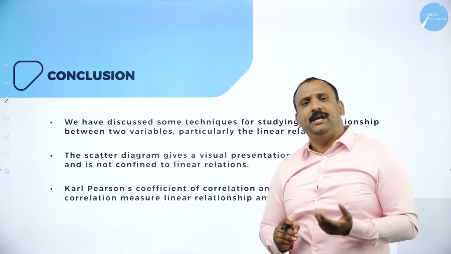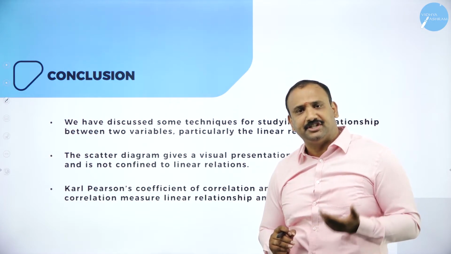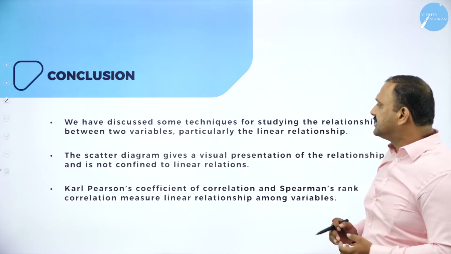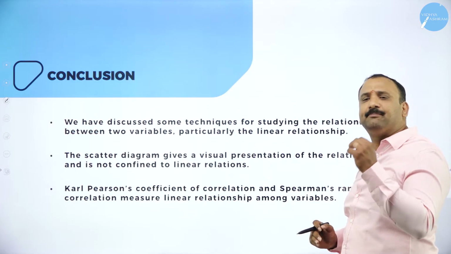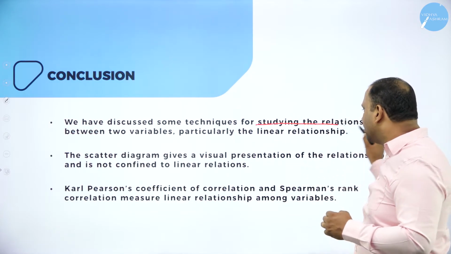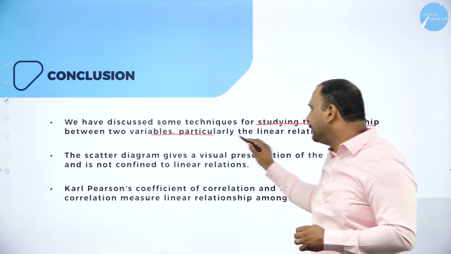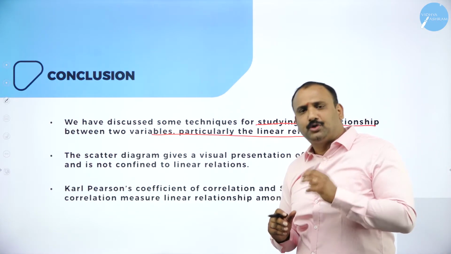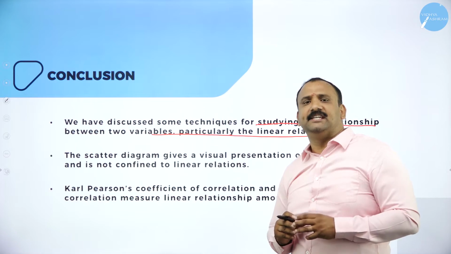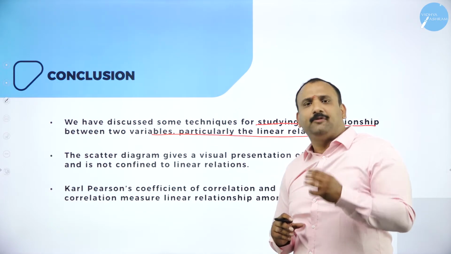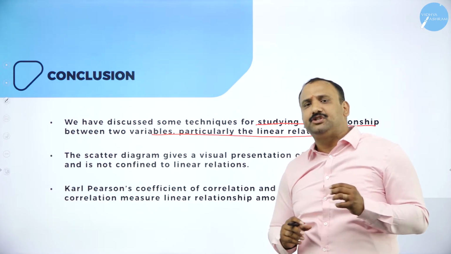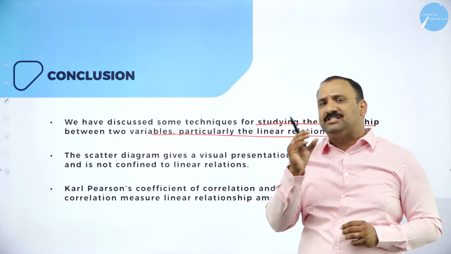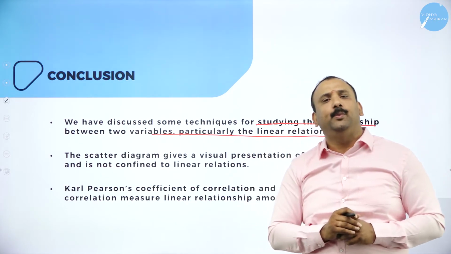So what have we understood from correlation altogether? The first thing is that we have discussed some techniques for studying the relationship between two variables, particularly the linear relationship. Today, in most cases, the concepts of economics can be understood only when you are able to establish a relationship between variables.